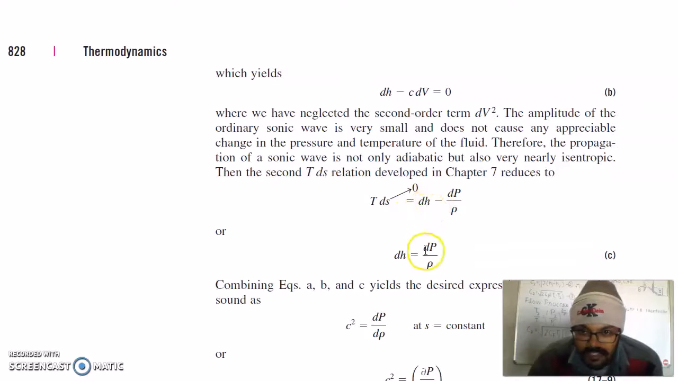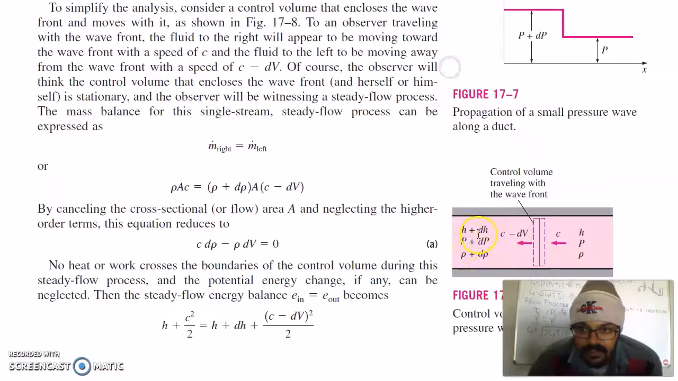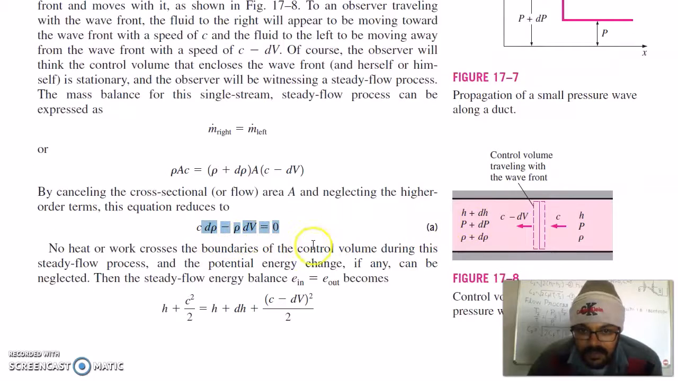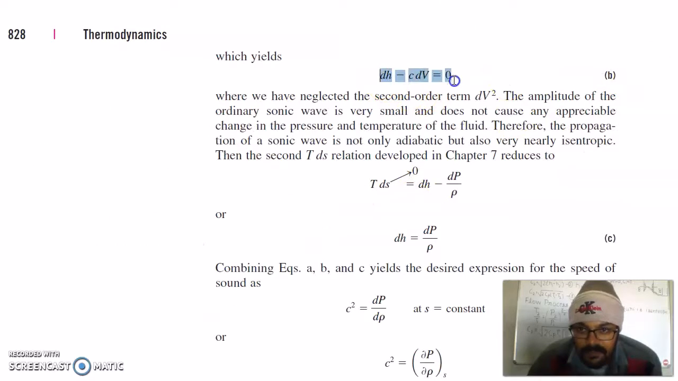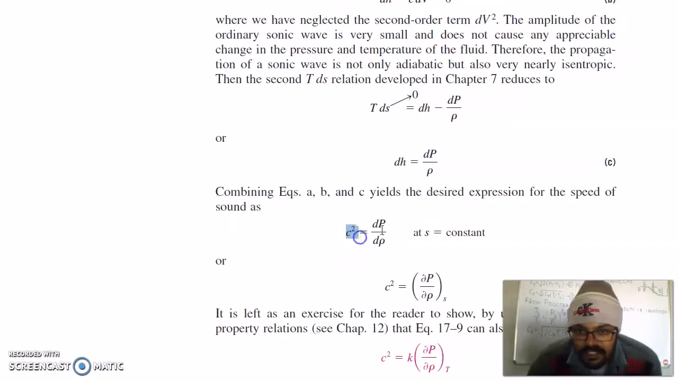So dh is equal to dp by rho. Now we had three equations: this A equation, this B equation, this C equation. When you solve, you will get this value: c square is equal to dp by d rho when your entropy is constant.